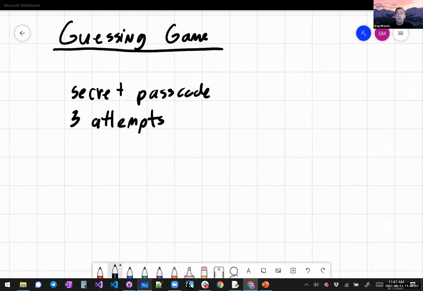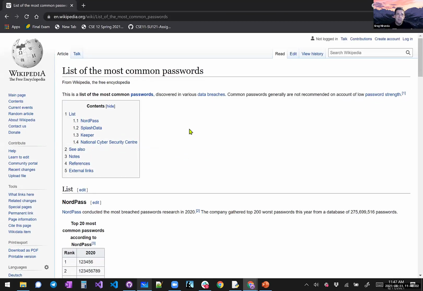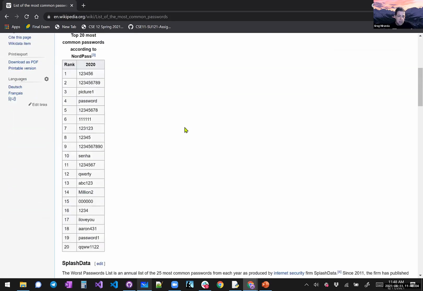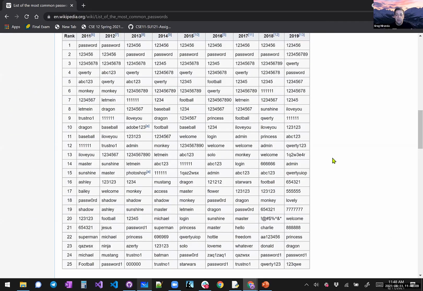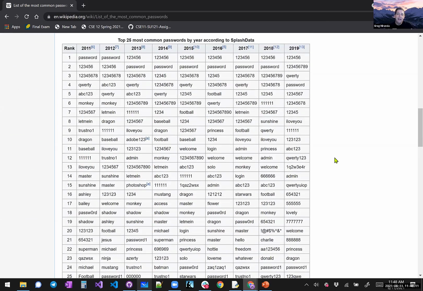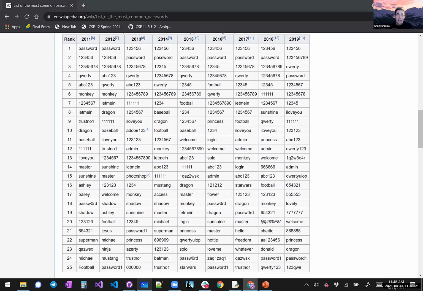Okay, so what I wanted to show you, this right here is the list of the most common passwords used on the internet. And if any of these passwords show up on anything you use, please change your password because these are the first ones that are hacked. These are the most common passwords that people have used in the last 10 years or so. And you should never use them because they're easily predicted because they've been used. And at this point, people know about them. But we're going to steal some of these passwords and we're going to use them in our game.